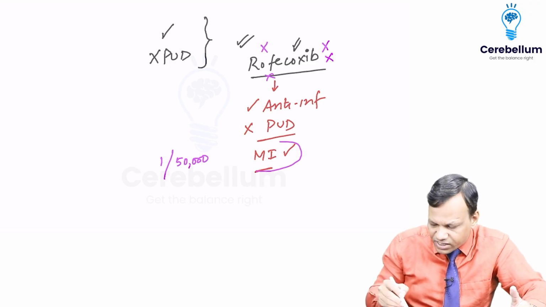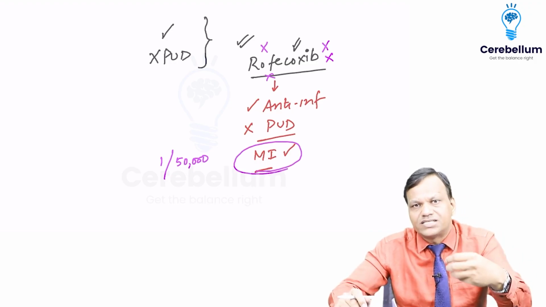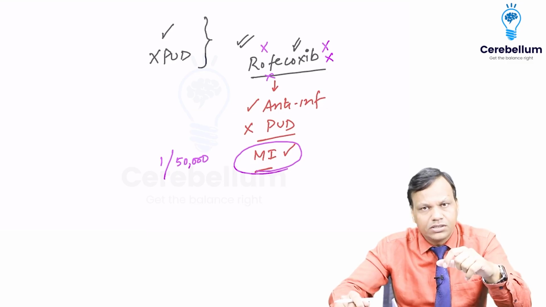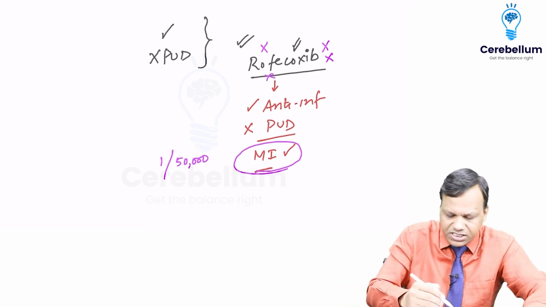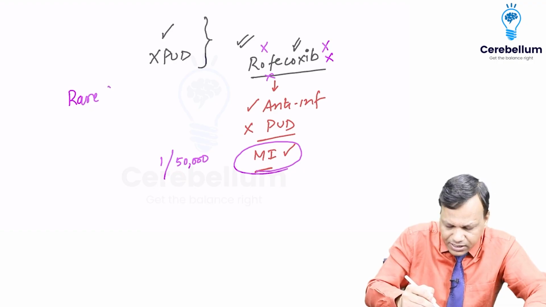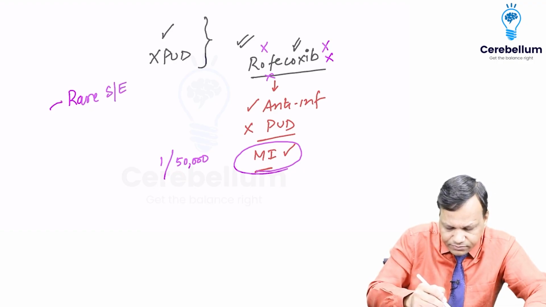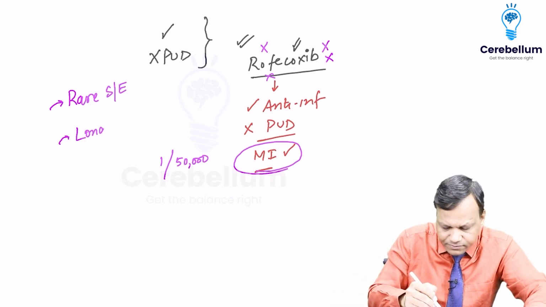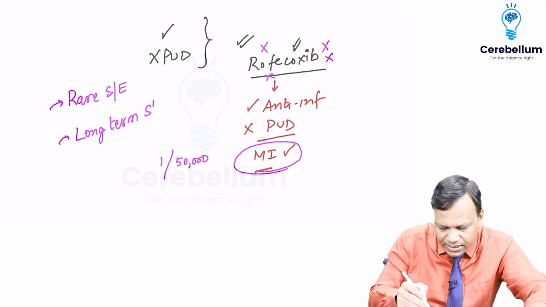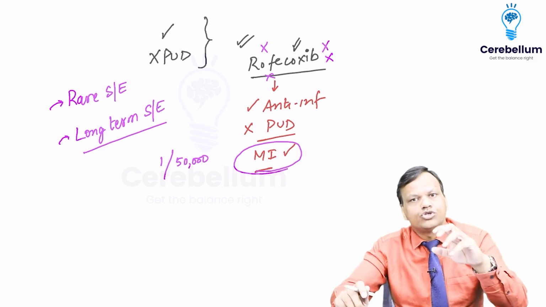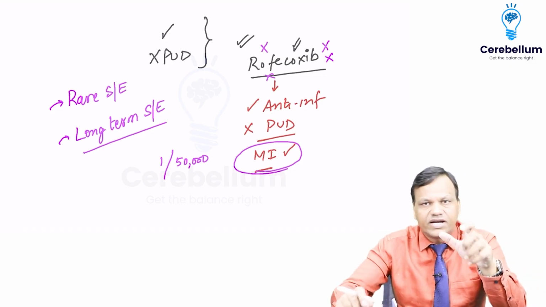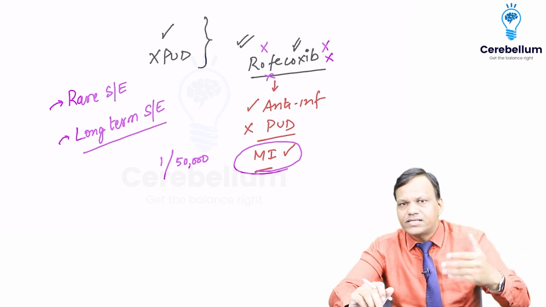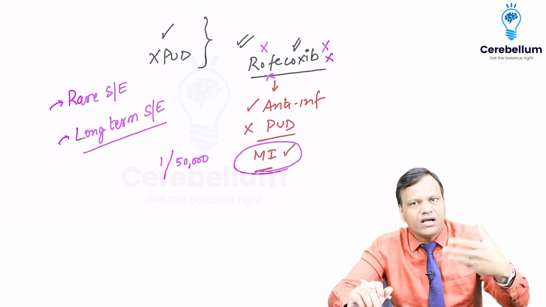So this type of side effects, which are seen in very few patients, are called rare side effects. And the rare side effects we can come to know only from phase 4 study. So the major aim of phase 4 studies is rare side effects of a drug. Okay. And second important is long-term side effects. Some drugs, like we know steroids, can cause osteoporosis, but that will be seen only when it is used for 4, 5, 7 years. But all the clinical trials are time-bound studies. Remember, we are spending a lot of money on them.